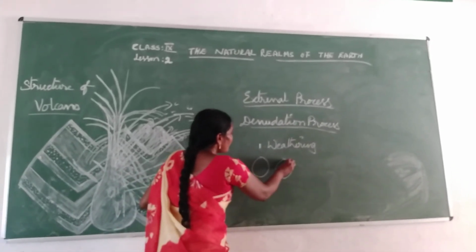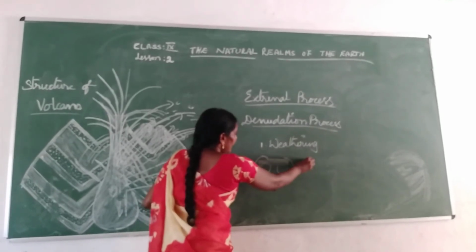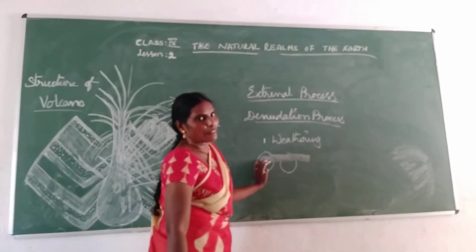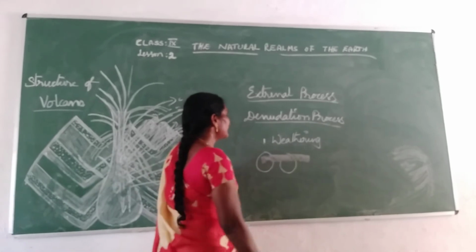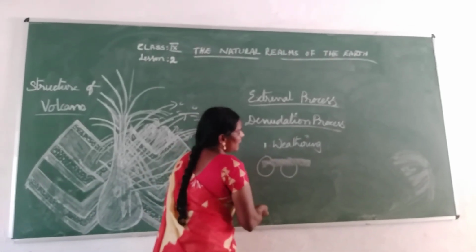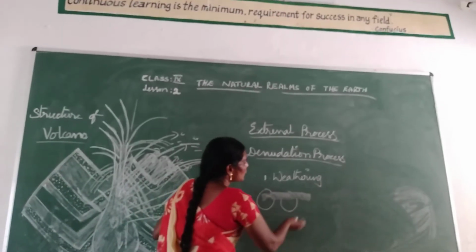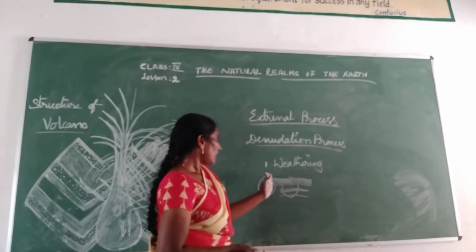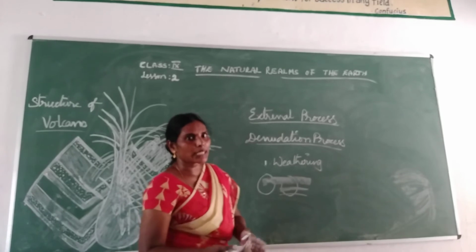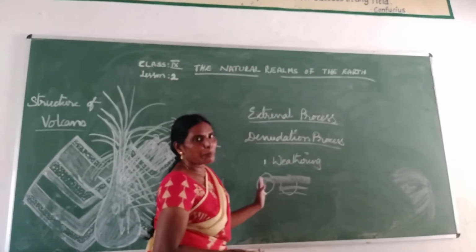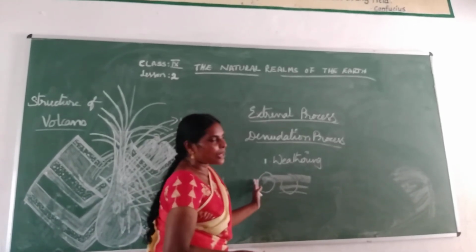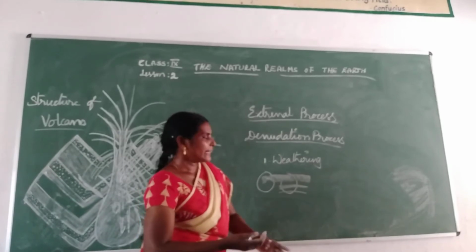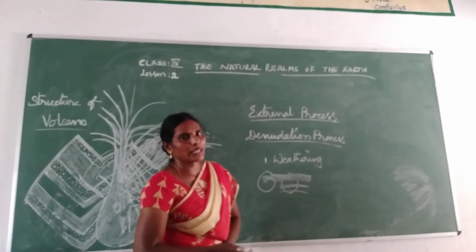They always face the sun's heat, that means temperature, and also water. Some days temperature comes and some days water, so the rocks have to bear both. Because of the water and temperature, there is a chemical reaction.